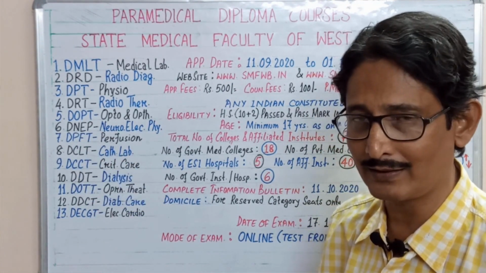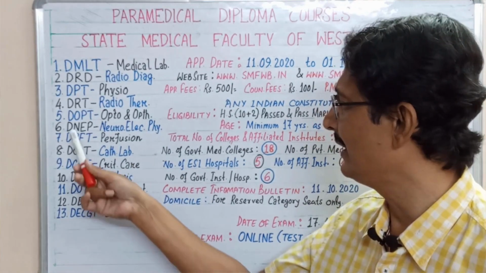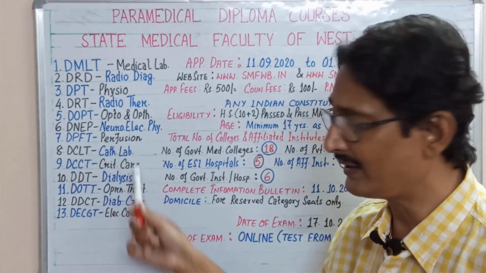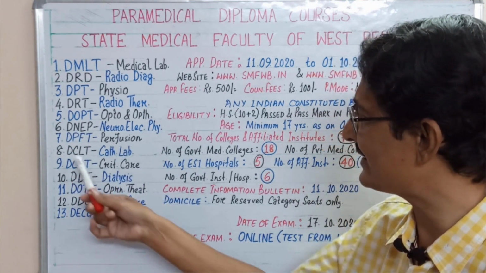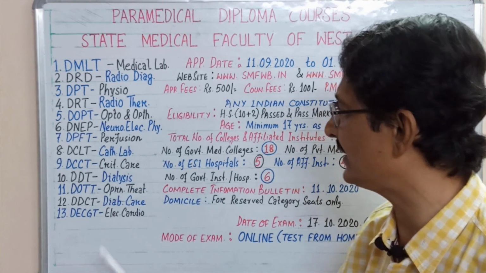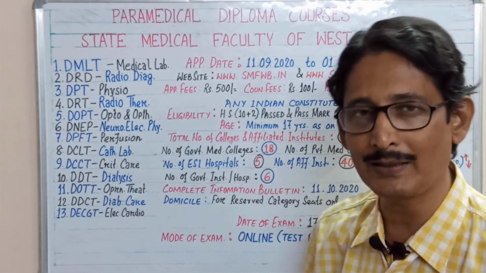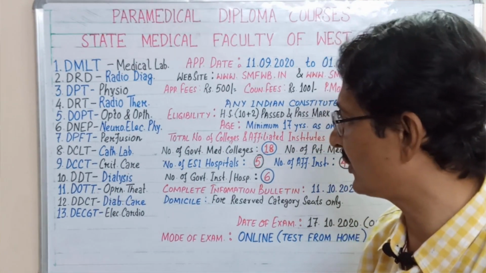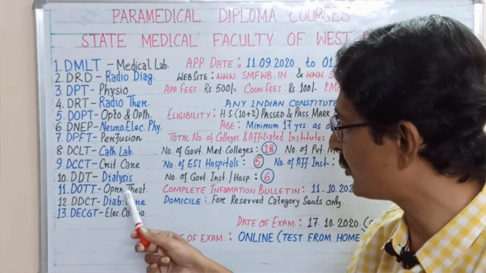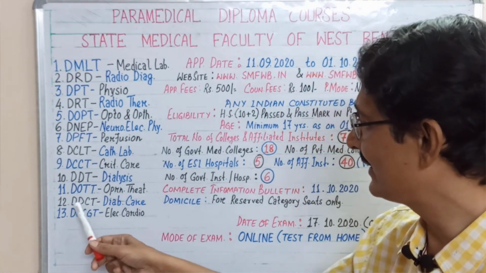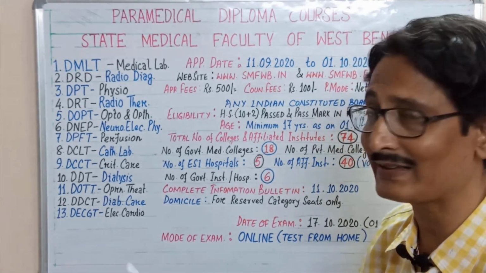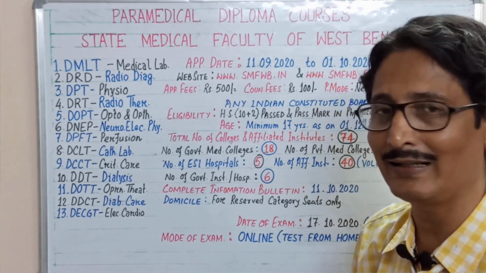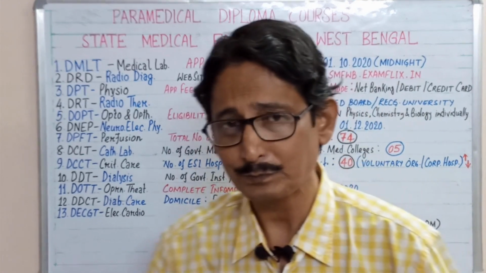DOPT is the Diploma in Optometry and Ophthalmology, DNEP is the Diploma in Neuroelectrophysiology, DFT is the Diploma in Perfusion Technology, DCLT is Diploma in Cath Lab Technology, DCCT is Diploma in Critical Care Technology, DDT is Diploma in Dialysis Technology, DOTT is Operation Theatre Technology, DDCT is Diploma in Diabetic Care Technology, and DECGT is the Diploma in Electrocardiographic Techniques.